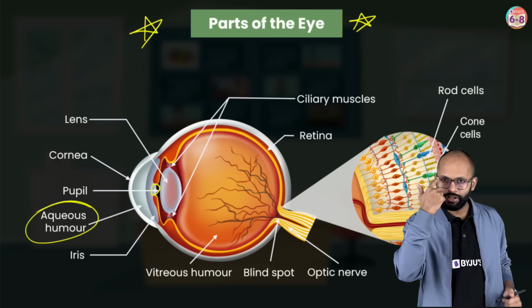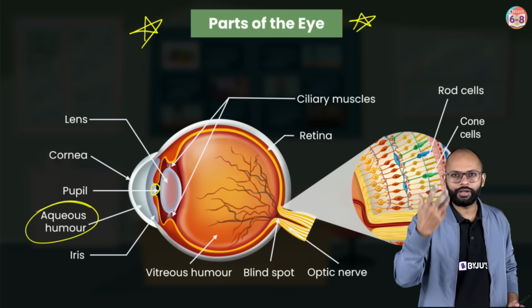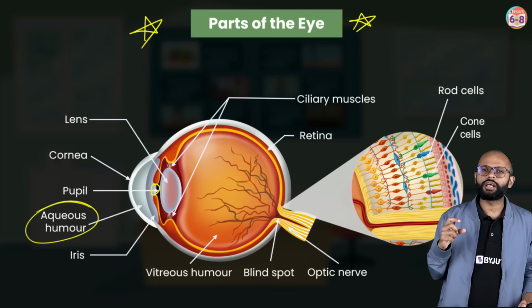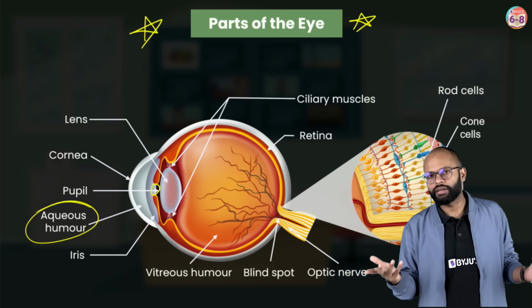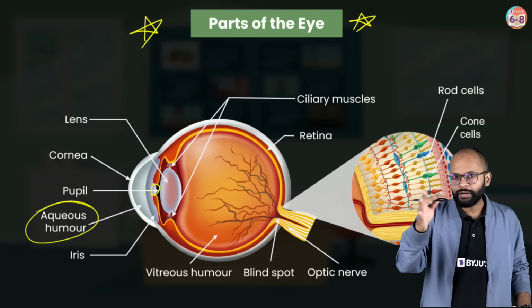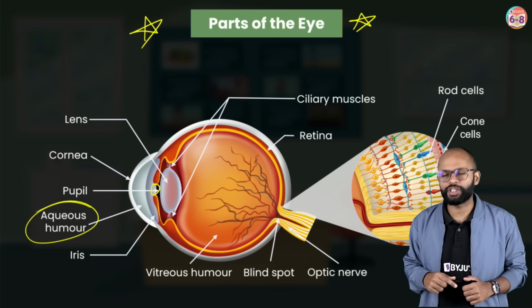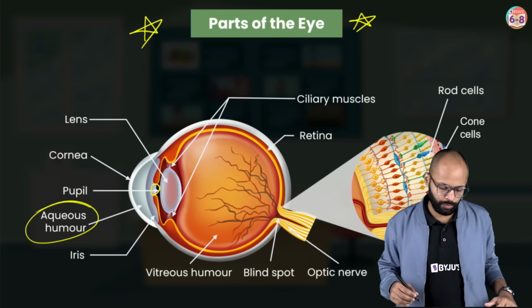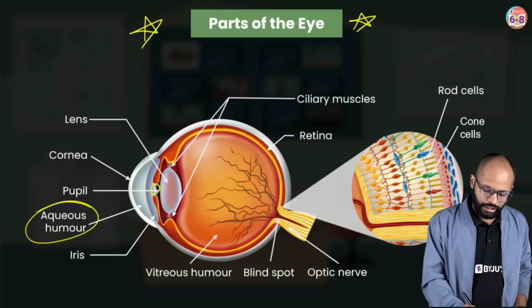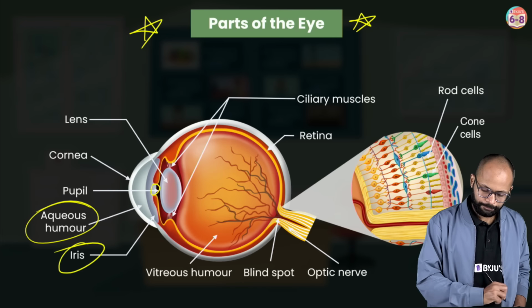There is a set of muscles which give the color of your eye. If you look at your eyes, you will see some eyes are brown, black, blue, right? So that brown, black, blue, that is the iris, the set of muscles which are responsible for changing the size of the pupil. Fine. So that becomes the iris.